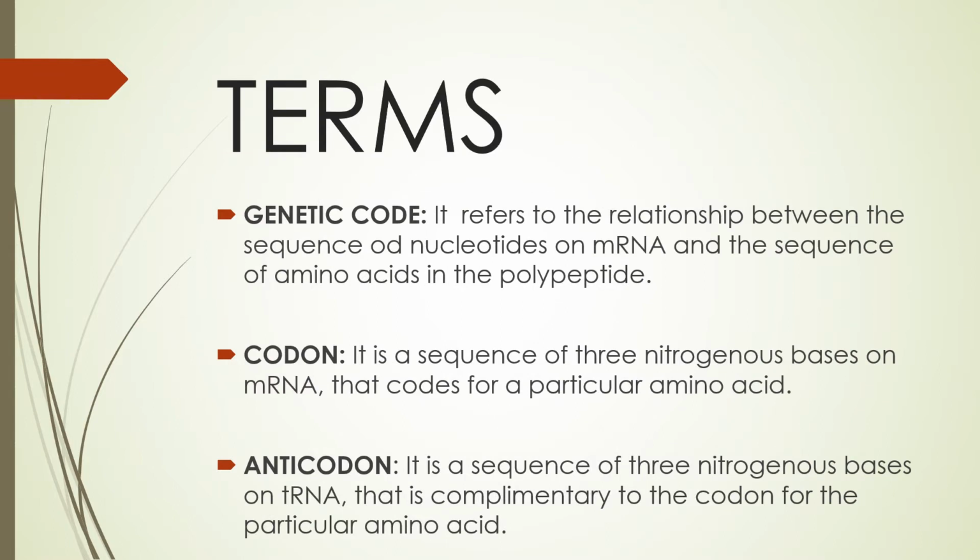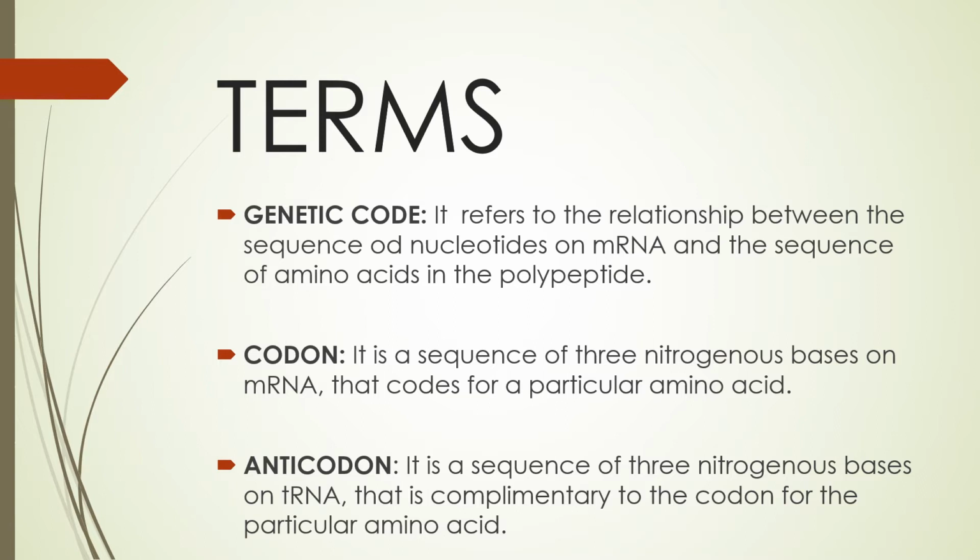Now a few terms will be used in the process of translation. These are the 3 terms, and one should not get confused: genetic code, codon and anticodon, and where they are found. When we say genetic code, we are talking of the relationship between the sequence of nucleotides on mRNA and the sequence of amino acids in the polypeptide. A polypeptide chain is a sequence of amino acids. So this is genetic code.